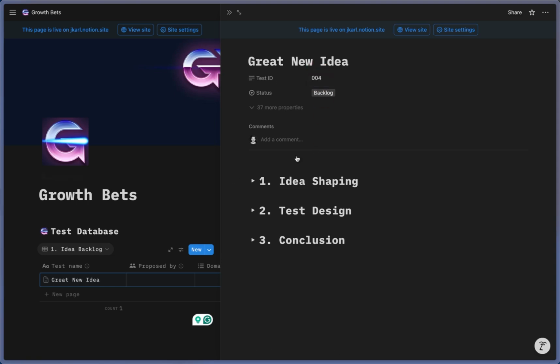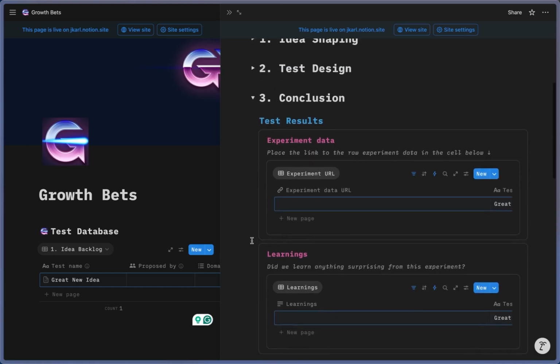This here, this is where you'll see this one pager. And in this one page view of this test, you will see every phase of the experiment. So the stage, this is the stage where it is entered as an idea in the backlog. Then the next step would be the stage where the idea is converted into a properly drafted experiment. And these are accordions that you can see twirl open. You see the details. And when you don't want to see them, you can twirl them back up and they go away. And then the final stage is the results and insights that are generated from this experiment.